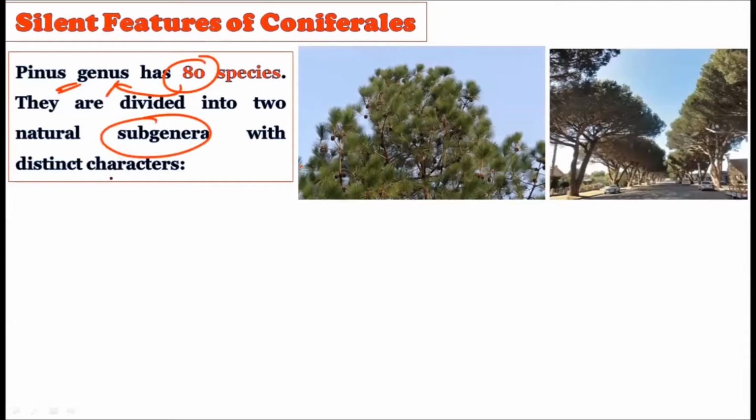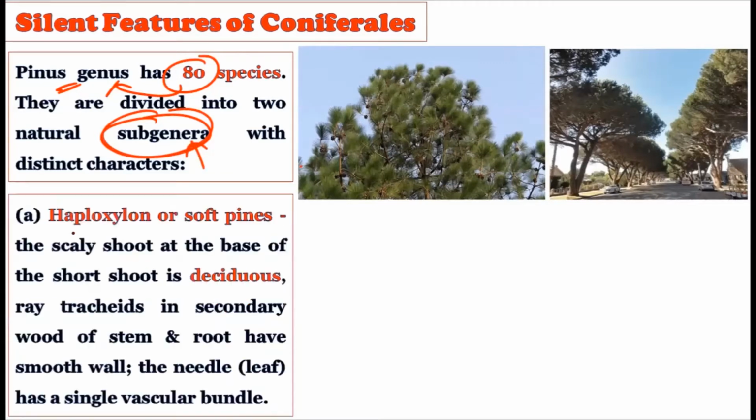Depending upon the type of wood, and whether they show an evergreen habit or a deciduous habit, they naturally fall into 2 subgenera. The first is the haploxylon, or the soft pines. Here the scaly shoot at the base of the short shoot is deciduous. Deciduous literally means they shed their leaves.